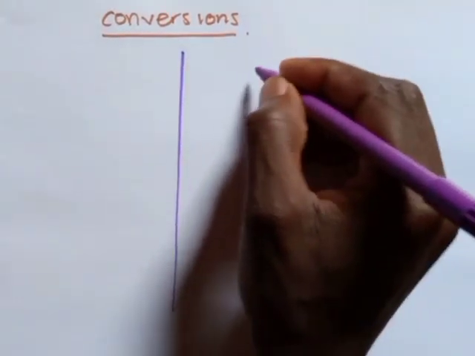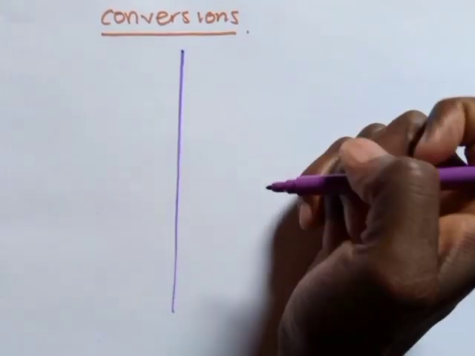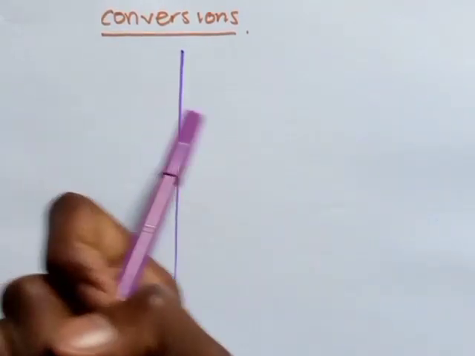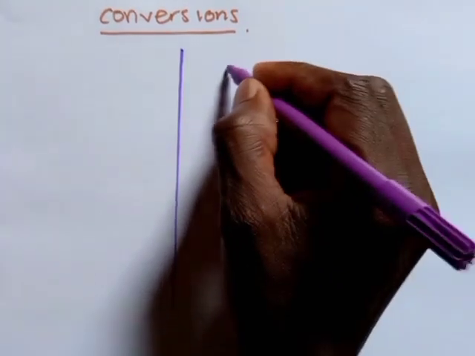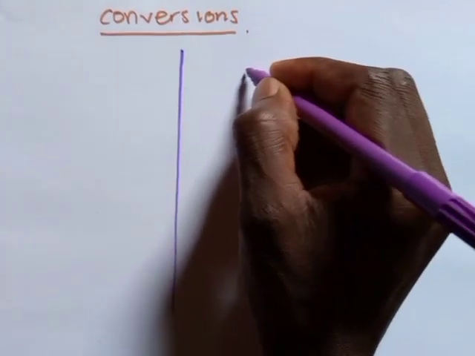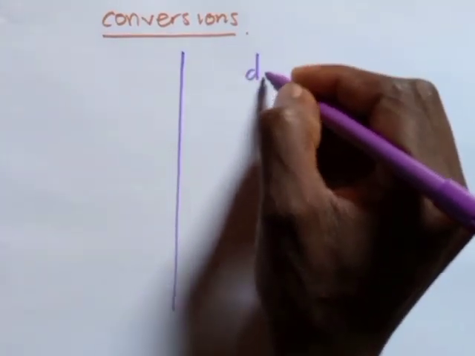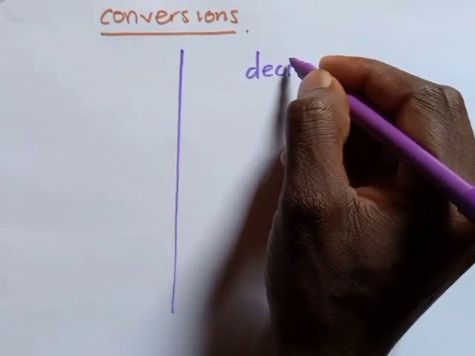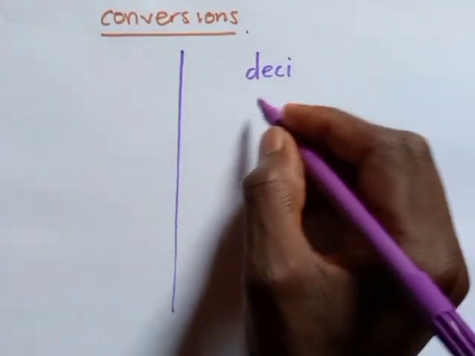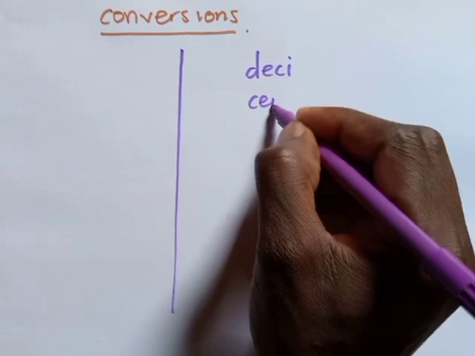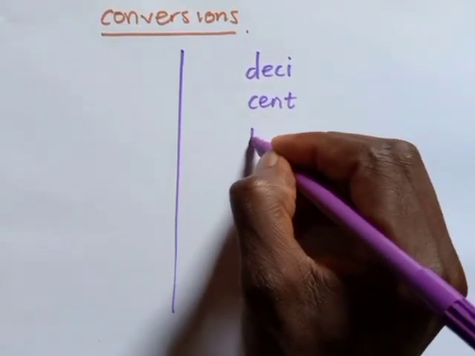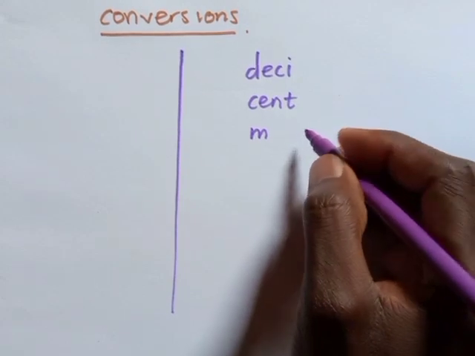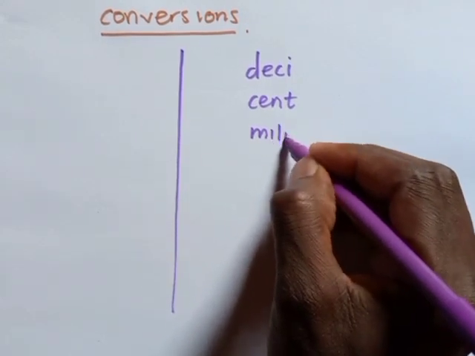So if you start with those that involve an increase or decrease in the number of the quantity you are trying to deal with, we can start with the one which is this. We have cent. We also have milli.